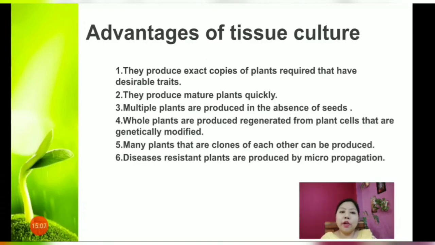They produce exact copies of plants required that have desirable traits. They produce mature plants very quickly. Multiple plants are produced in the absence of seeds. No seeds are required; they are produced from the tissue. Whole plants are regenerated from plant cells that are genetically modified. Many plants that are clones of each other can be produced, that means the plants are identical. Then disease-resistant plants are produced by micropropagation.